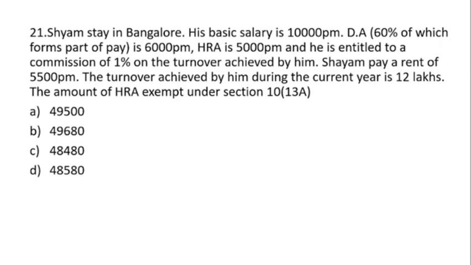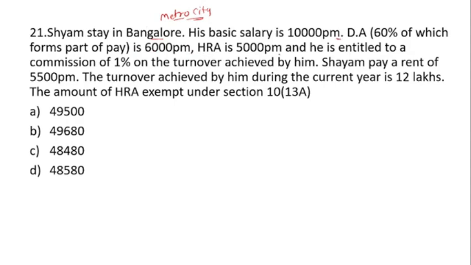This is the last question of our lecture, question number 21. Sham stays in Bangalore, that is a metro city. His basic salary is 10,000 per month. DA is 60%, which forms part of pay, and it is 6,000 per month.